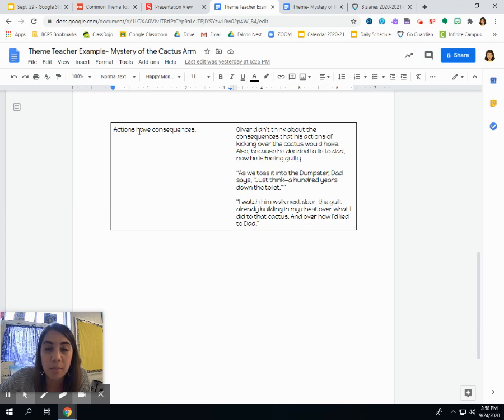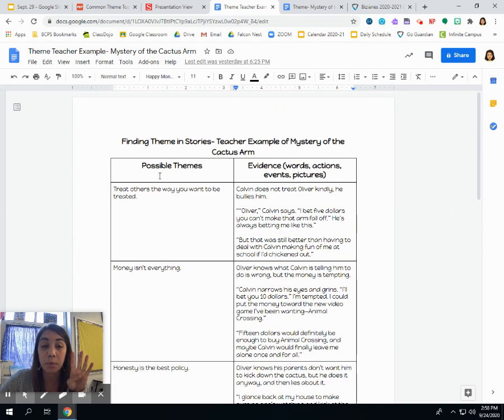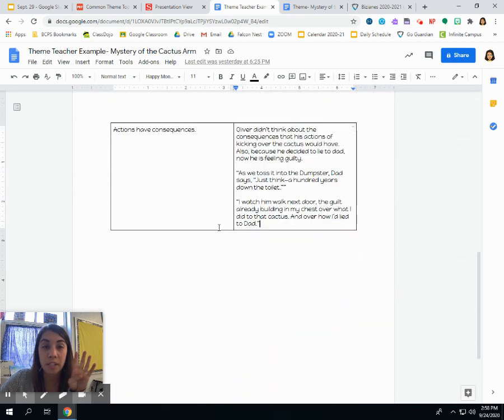I think that the theme here could be that actions have consequences. There's a quote, okay? And then later on it says, "I watch him walk next door, the guilt already building in my chest over what I did to that cactus, over how I lied to my dad." His actions have consequences. Oliver didn't think about the consequences that kicking over the cactus would have. Also, he decided to lie to Dad, and now he's feeling guilty. There are 4 examples of possible themes that I found in the text.